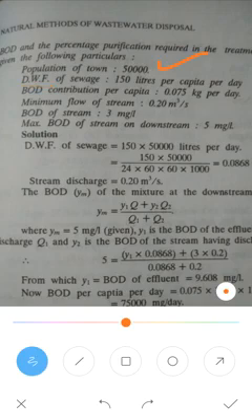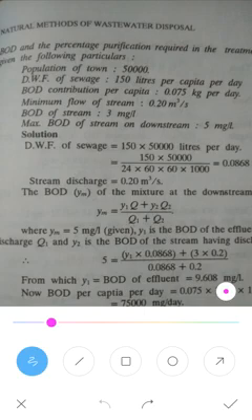Next is the BOD concentration per capita, so per person. If there is wastewater, the amount of oxygen required is created by one person at 0.075 kg per day. That means 75 grams per day per person is the BOD contribution. So the BOD contribution per capita is 0.075 kg per day.